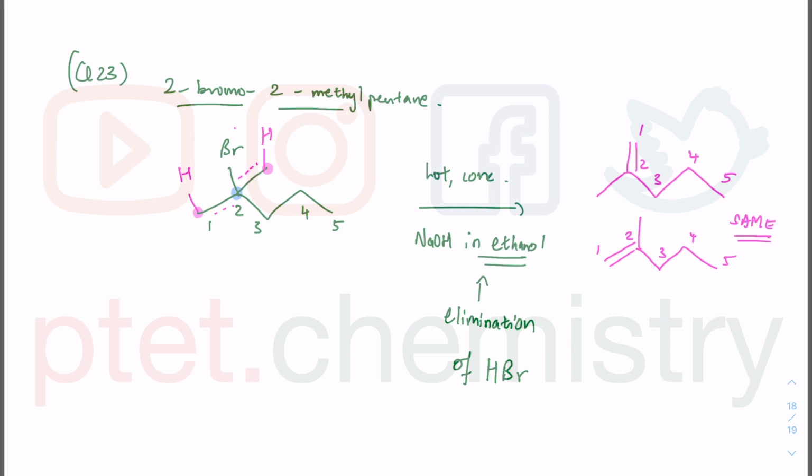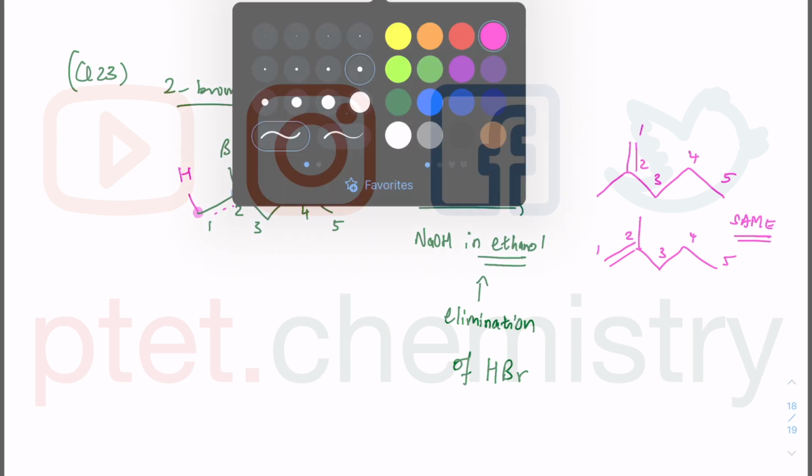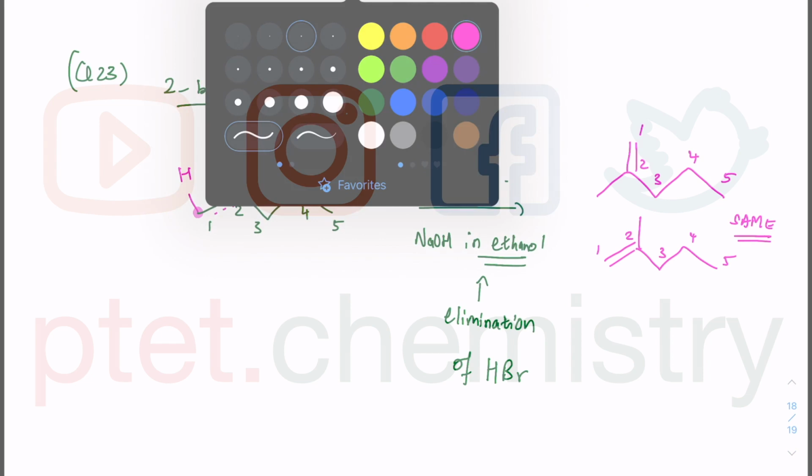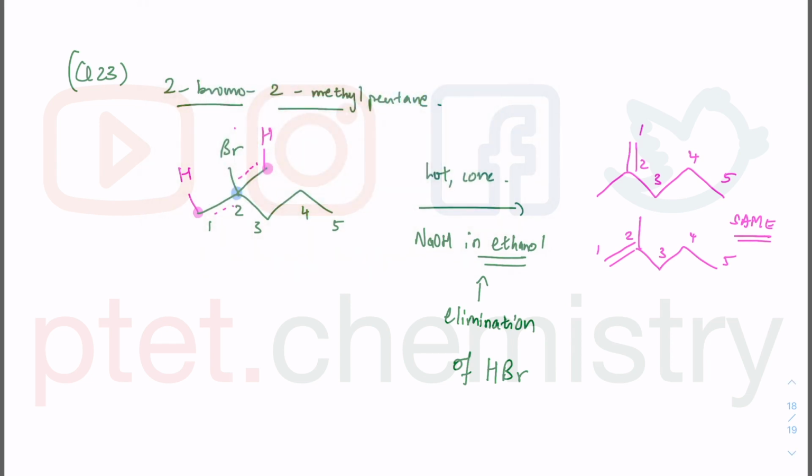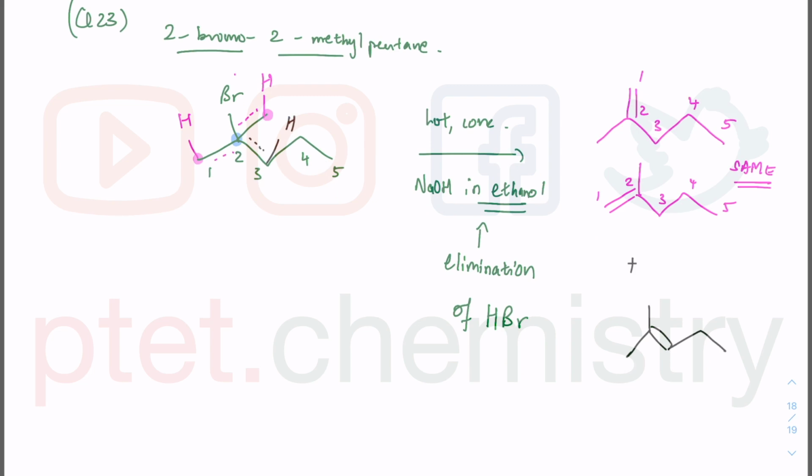Okay, I'm going to mark the other one now with another color. Let's try black color. I'll also try black color here. I also have another H on this end where I'll get a double bond there. So my other product will be like this because that double bond will be there, and I still have a CH3 and CH3, and this one will be the other product. And I don't have cis and trans as well because this group and this group are the same.